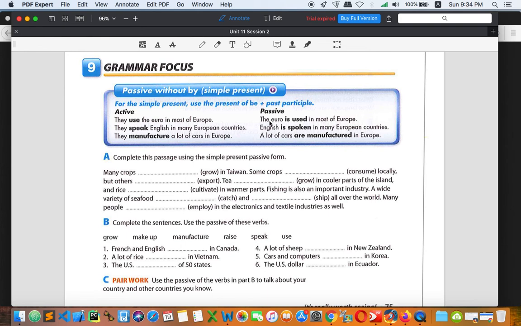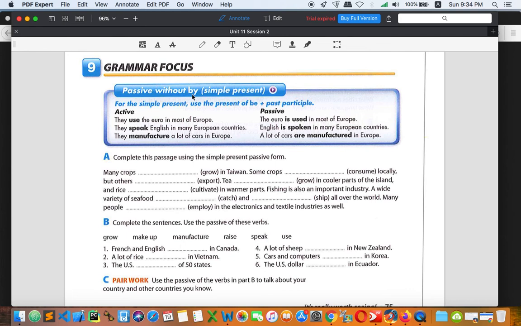When we change to passive, we can say the euro is used in most of Europe. You can see right here we don't have by them, right? Because we don't know who they are. There are so many people who use the euro and they are not specific. So that is the reason we don't use by.